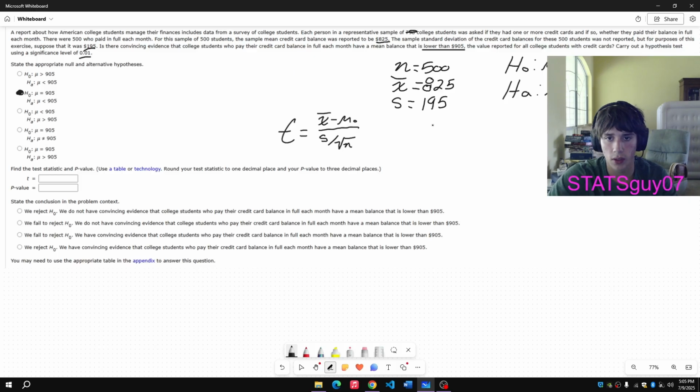So, we have 825 minus the hypothesized mean of 905 divided by 195 divided by the square root of 500. So let's go ahead and plug that in.